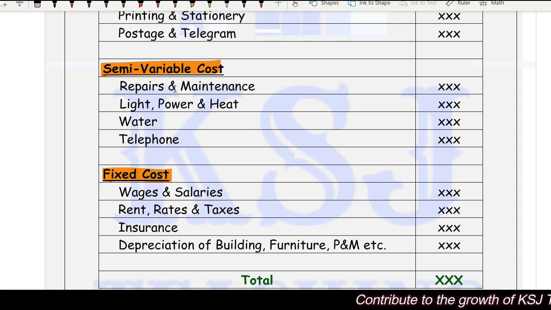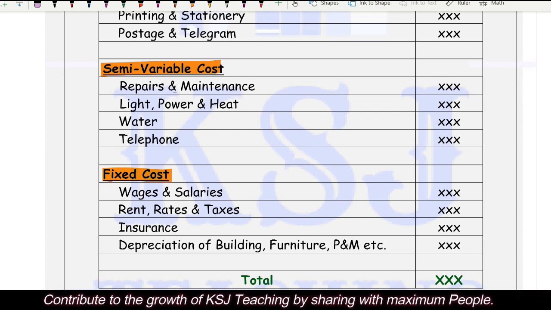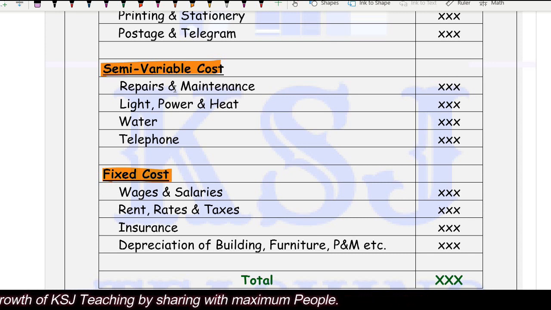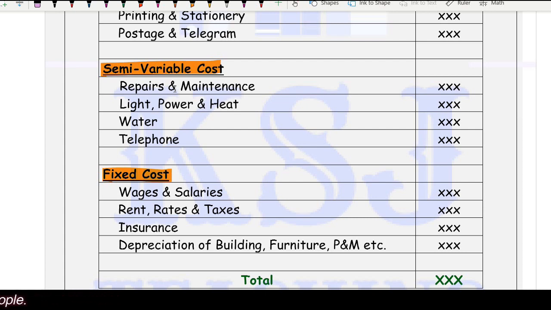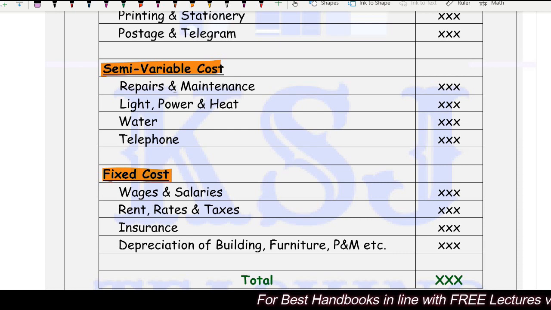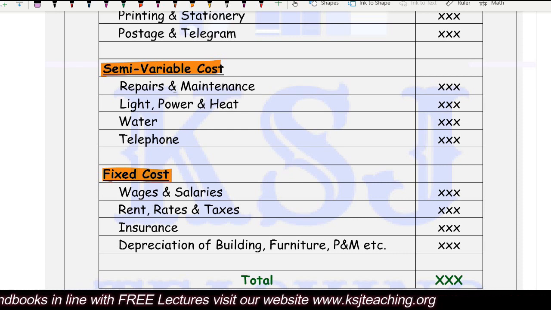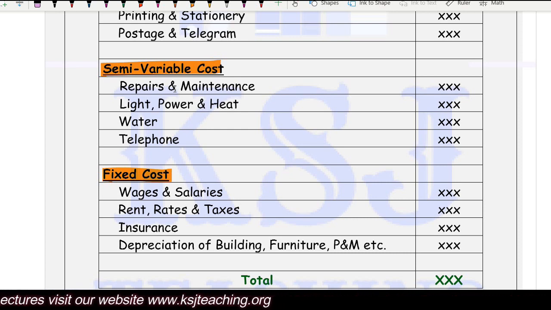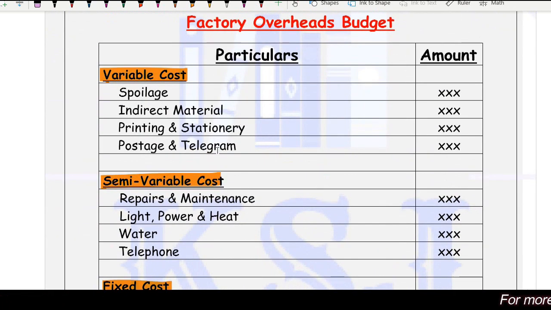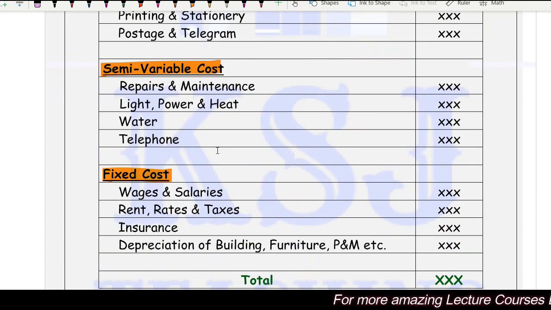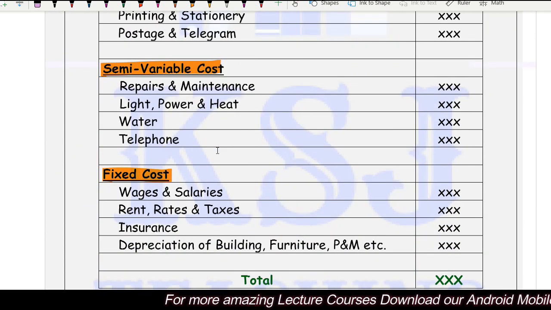Some of it might be the administration cost, and some of it is related to the manufacturing process, like insurance. If we talk about the insurance of the machinery, that is a factory overhead. If it is insurance of the office building, it is office and administration overheads. Depreciation of the furniture, plant and machinery is factory overheads. If it is related to the manufacturing process, then it is factory overheads. Otherwise, it can be office and administration overheads also. So it is a very simple budget: just divide it into three parts, and calculate the fixed cost and the variable cost.